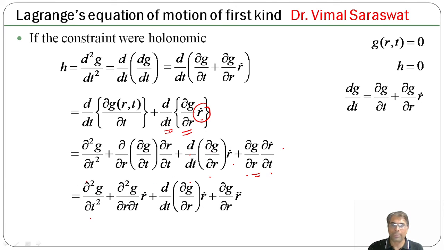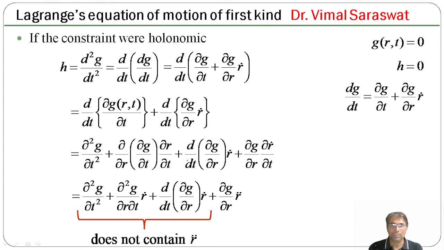So del 2g by del r del t, this is r dot, plus d by dt of del g by del r into r dot, plus del g by del r as it is, and del r dot by del t is r double dot. So h is del 2g by del t2 plus del 2g by del r del t r dot plus d by dt of del g by del r into r dot plus del g by del r r double dot.